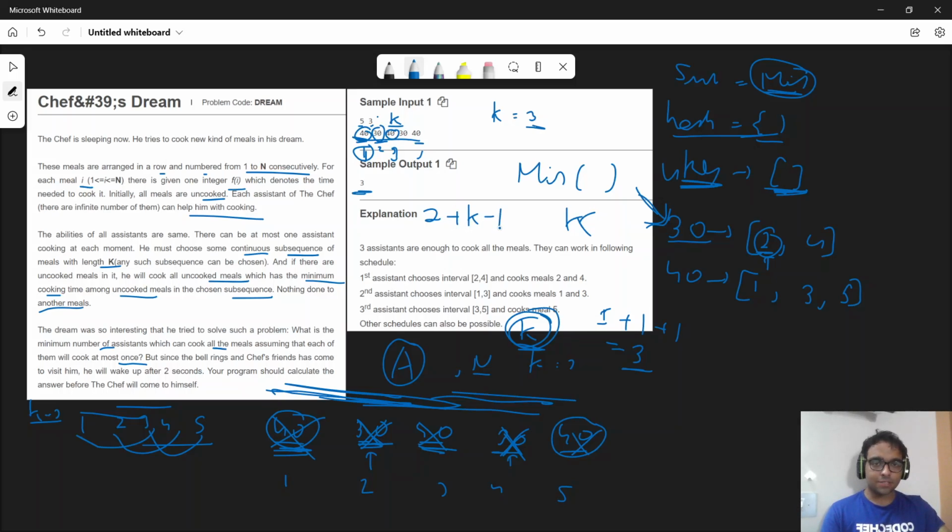2 plus k minus 1, right? Here k is 3, so 2 plus 3 minus 1 which is 4. So you were successfully able to generate a subsequence from 2 to 4. Since my ending value becomes 4, I calculated that if I want to start a subsequence at 2, the maximum I can extend it is till 4, and whichever minimum values are covered between 2 to 4 will get erased, right?